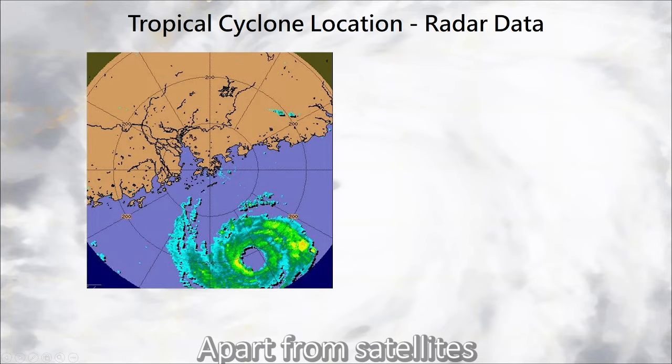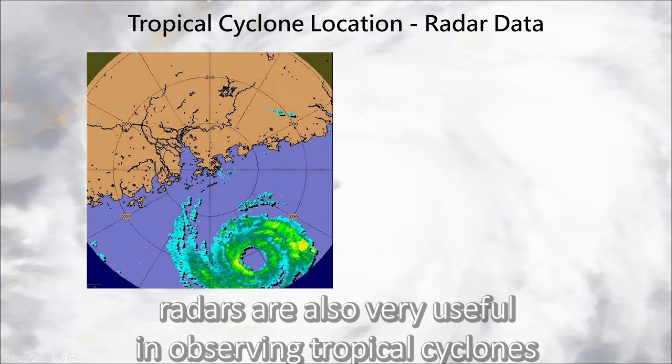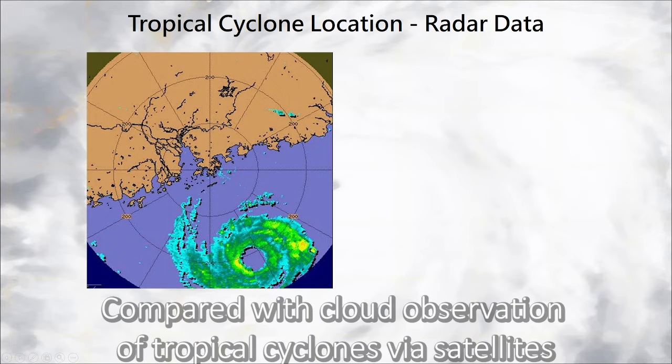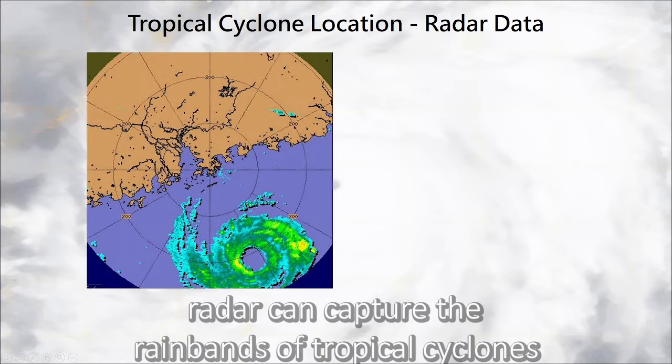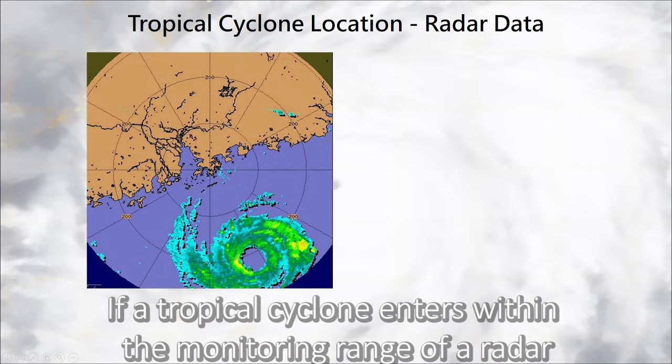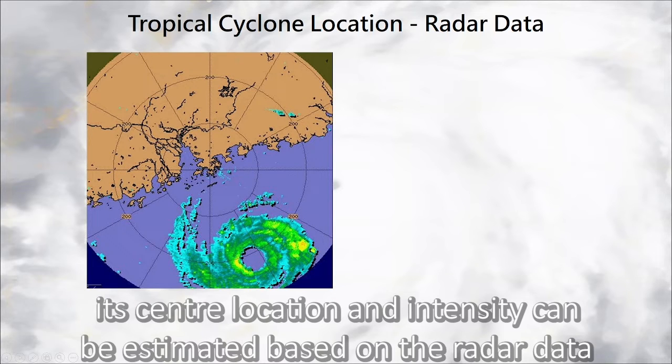Apart from satellites, radars are also very useful in observing tropical cyclones. Compared with cloud observation of tropical cyclones via satellites, radar can capture the rain bands of tropical cyclones. If a tropical cyclone enters within the monitoring range of a radar, its center location and intensity can be estimated based on the radar data.